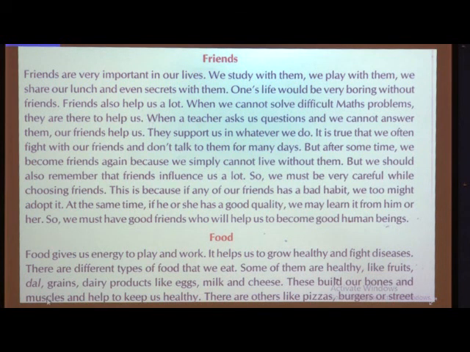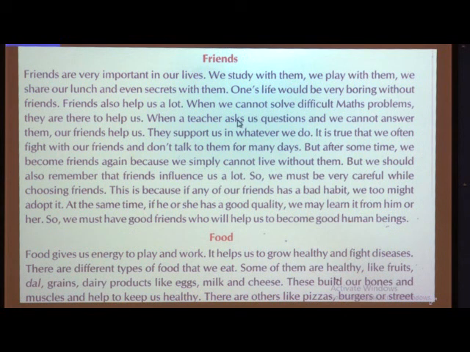They do not like to just sit and watch when my friend is in trouble. They strive very hard. They try to help you in all the ways. Next, when we cannot solve difficult maths problems, they are there to help us. Some of your friends are very good in maths. Some of the other friends are very good in languages. Some are very good in social science or science.